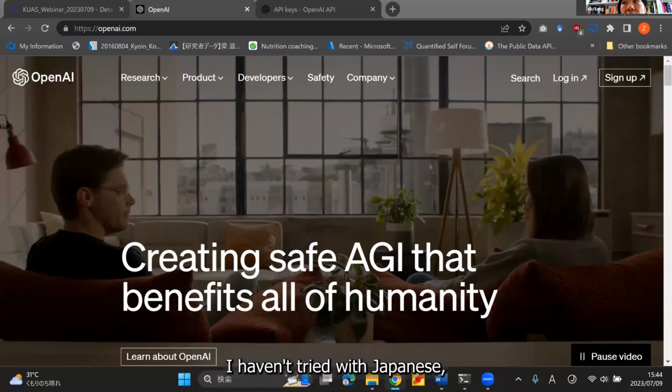App Inventor, I haven't tried with Japanese. I suppose maybe, yeah, it's probably only English compatible.